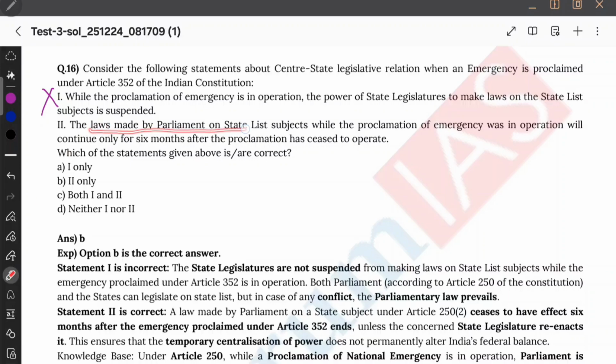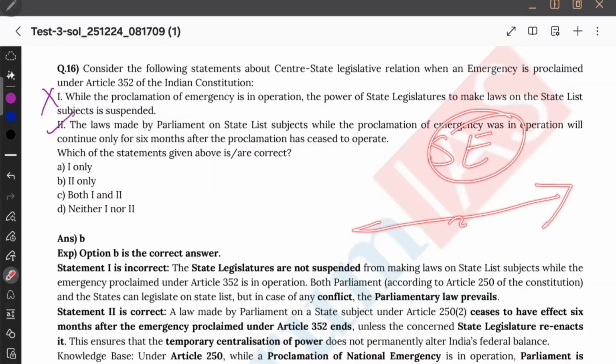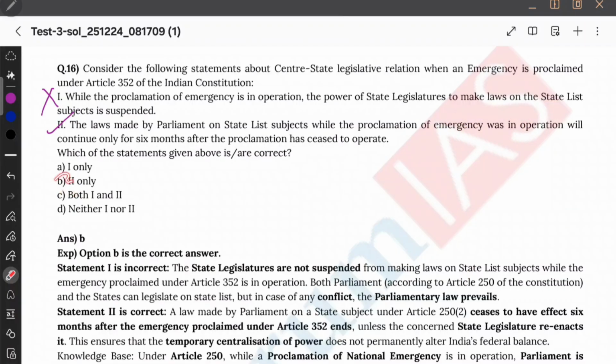Second statement, the laws made by the parliament on state list subjects while the proclamation of emergency was in operation will continue only for 6 months after the proclamation ceases to operate. This is correct. They will continue for only 6 months, and after 6 months, they will terminate. Whereas for the state emergency, they are not coterminous with the emergency end period. These laws will continue for an indefinite period until the state enacts a new law to revoke them. Therefore, option B is correct.